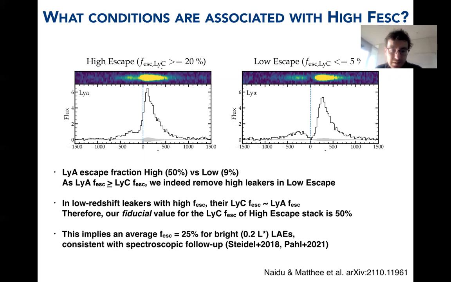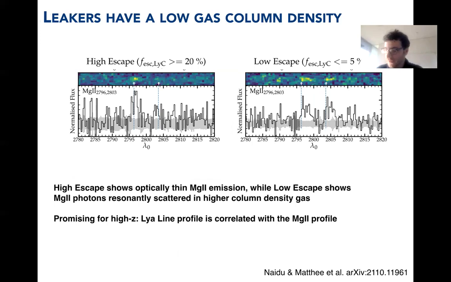And Lyman-alpha emitters in that stack then seem to have an escape fraction of 25%, given that half of them actually have an escape fraction, some number, and the other half almost zero, as in our survey. You must get 50% for the leaking Lyman-alpha emitters. So what are the conditions associated to that leakage? So it's really, we see quite a lot of differences.